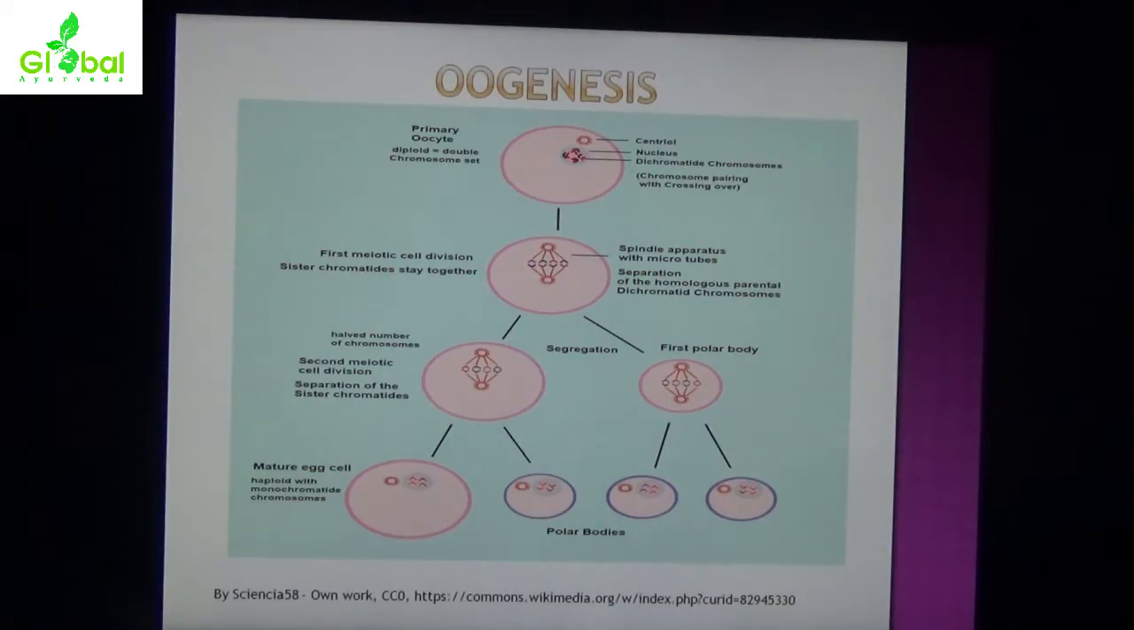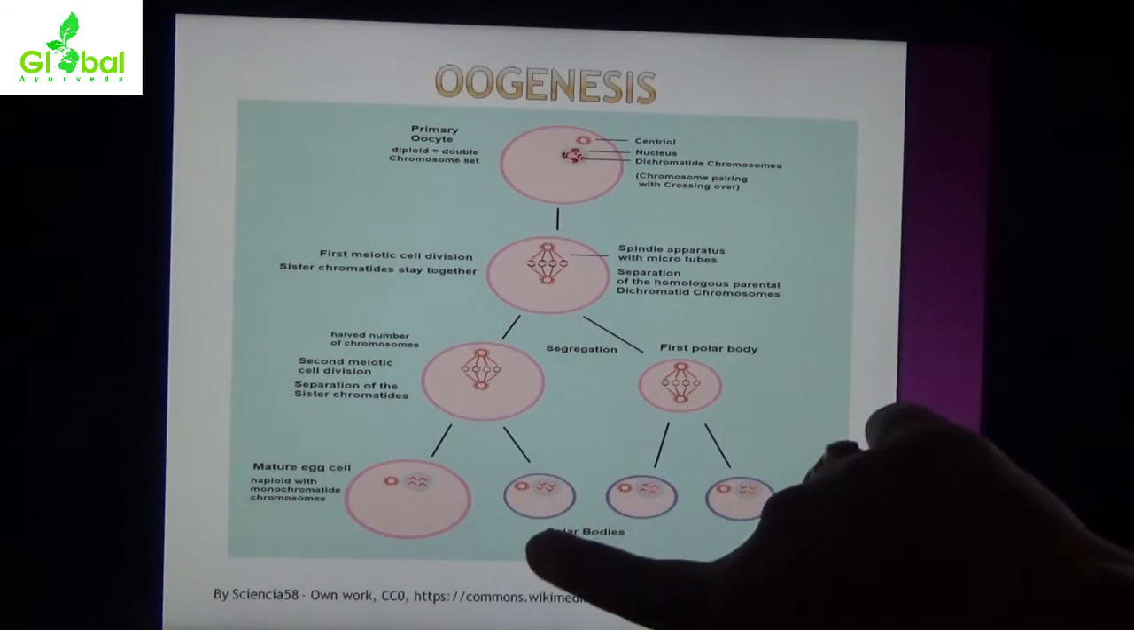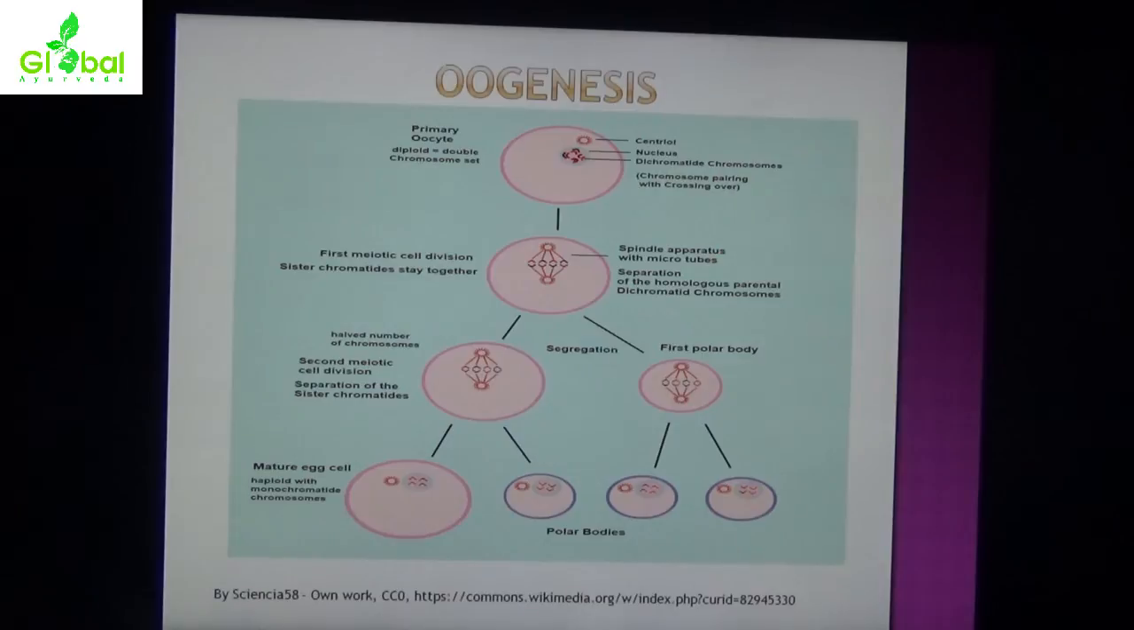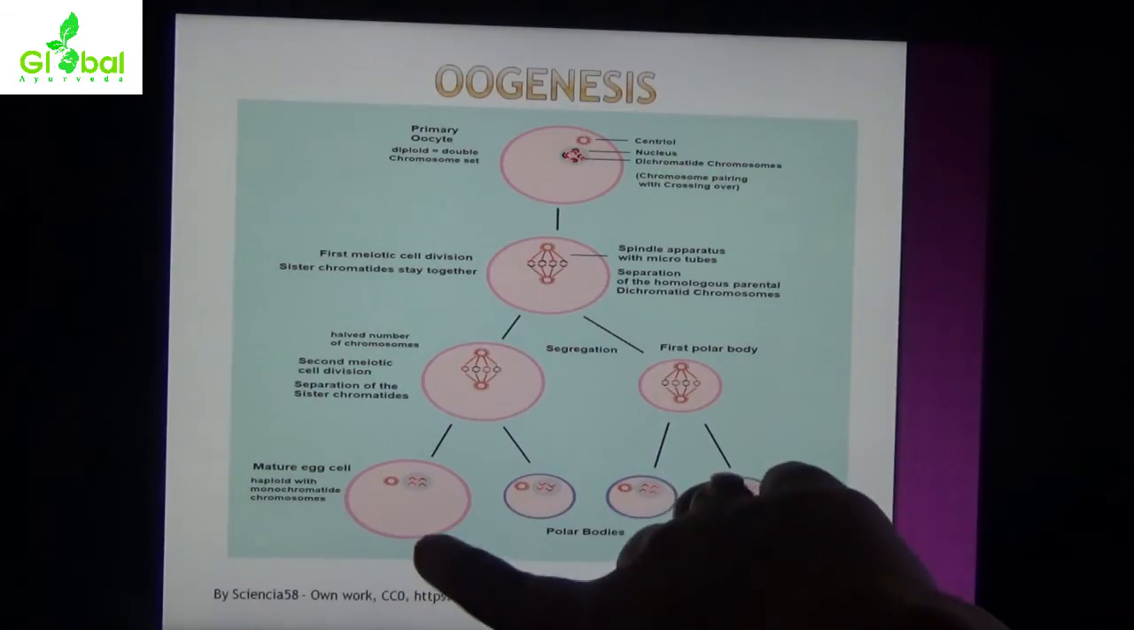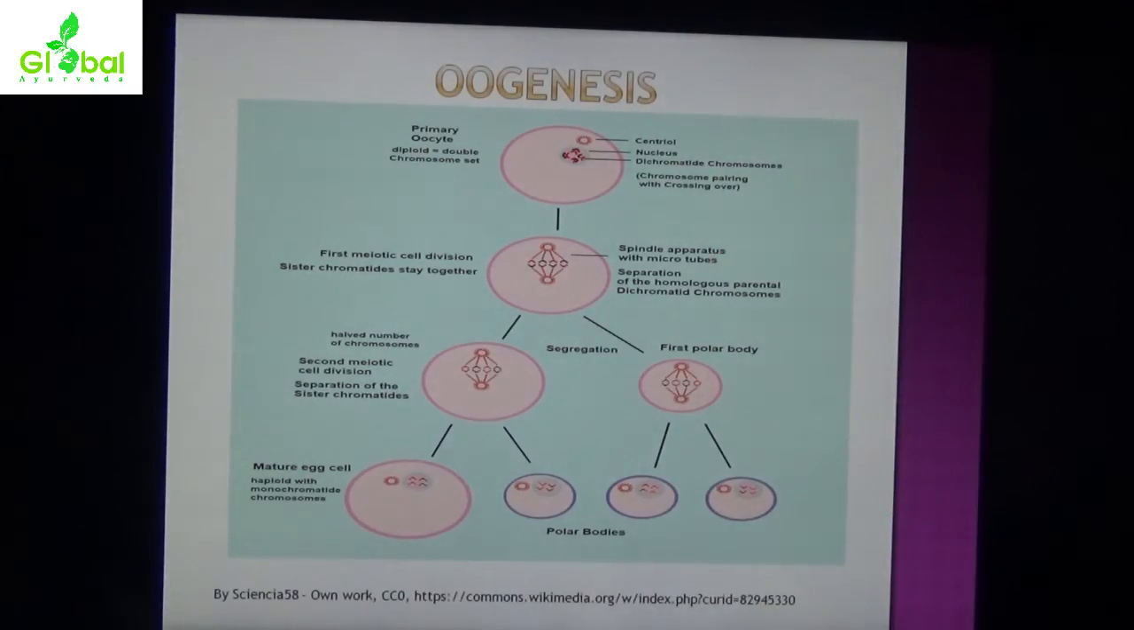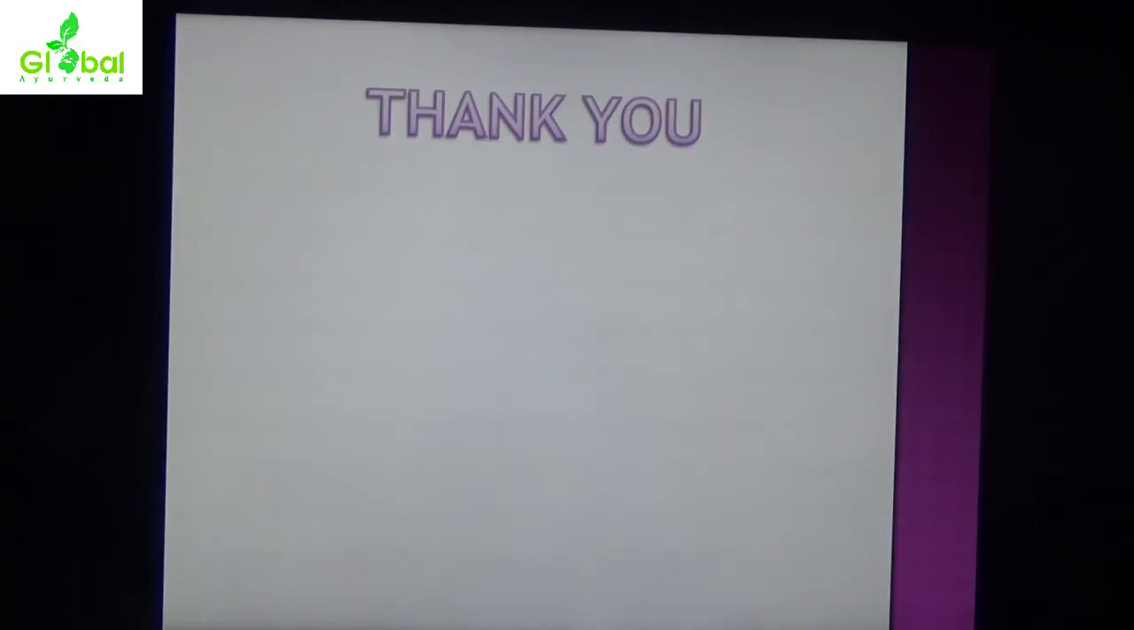One mature egg cell formation and polar bodies. First division: the first polar body formation is shown in this diagram, and after that the second polar body, and this is the mature egg cell. Haploid with monochromatid chromosomes.